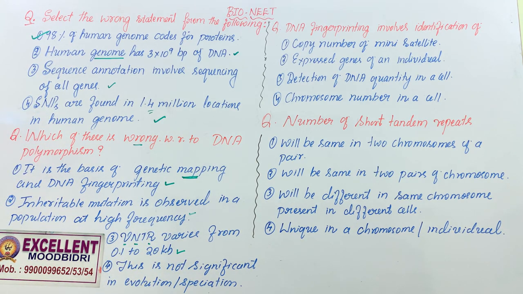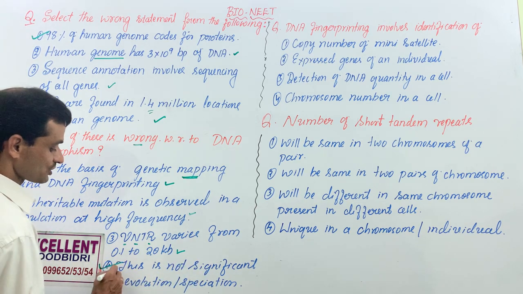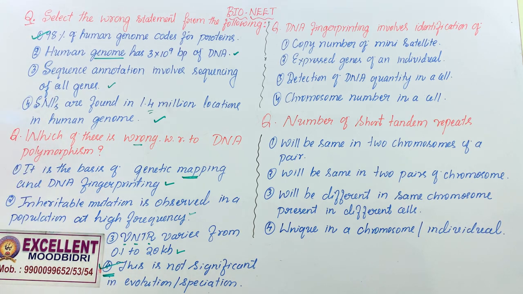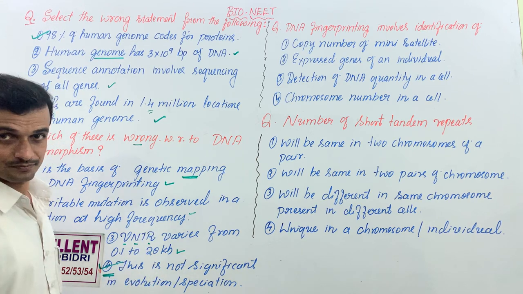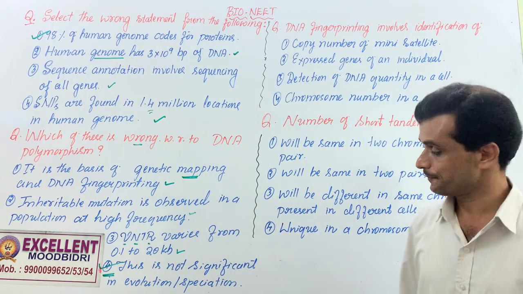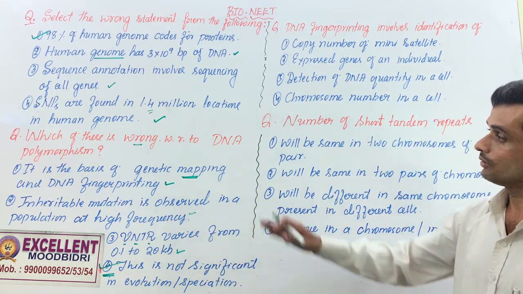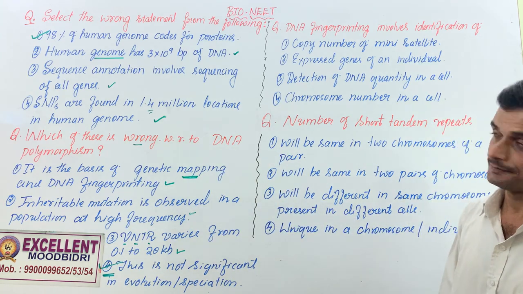Then which is the wrong statement? This is not significant in evolution or speciation. This is wrong. DNA polymorphism plays an important role in evolution and speciation because there is accumulation of variation from generation to generation. Okay, we can eliminate the first 3 statements here because they are correct.